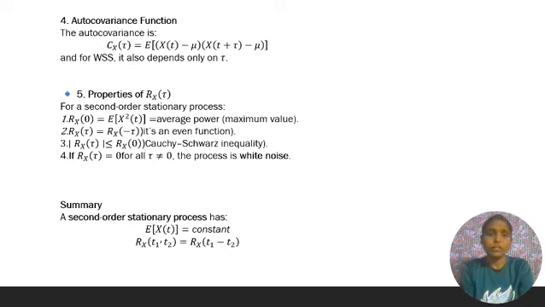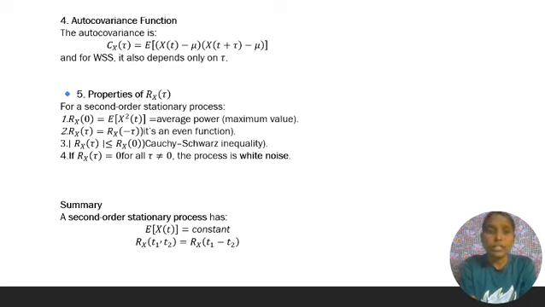Autocovariance function. The autocovariance is Cx of tau equals expectation of x of t minus mu into x of t plus tau minus mu. And for WSS, it also depends only on tau.